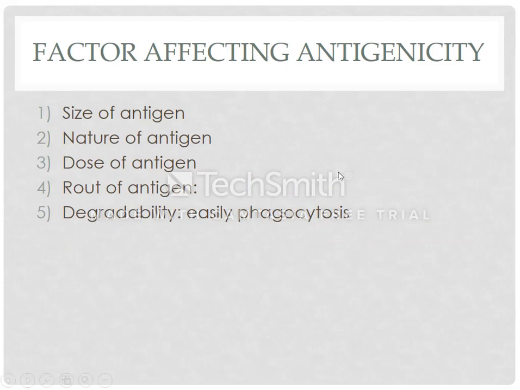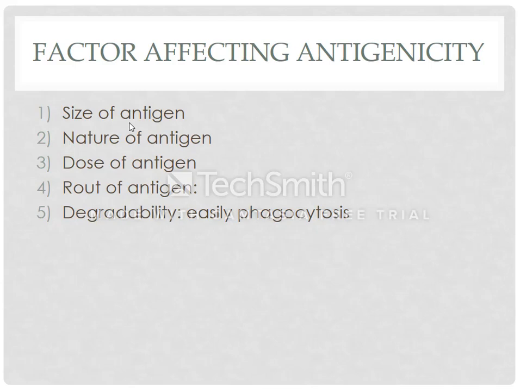Now there are certain factors that affect the antigenicity of an antigen: size of the antigen, nature of the antigen, dose of the antigen, route of entry of the antigen, and degradability. Size is important because antigens whose molecular weight is very small cannot be recognized by the immune system, and antibodies will not be produced against them.